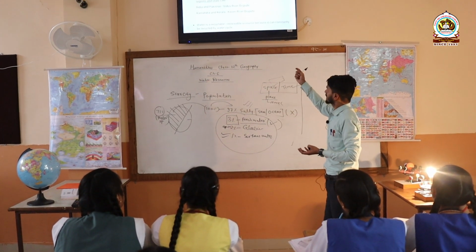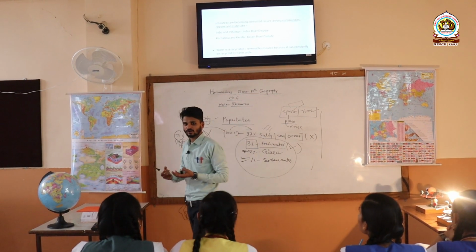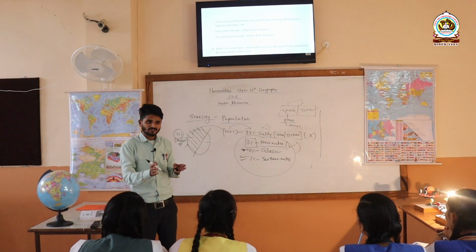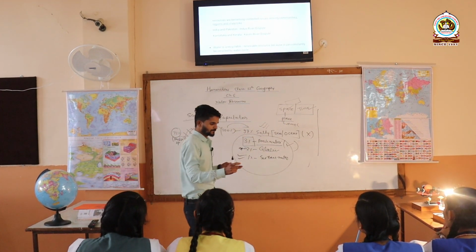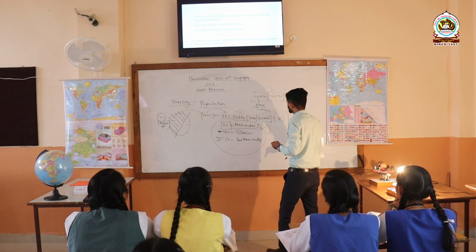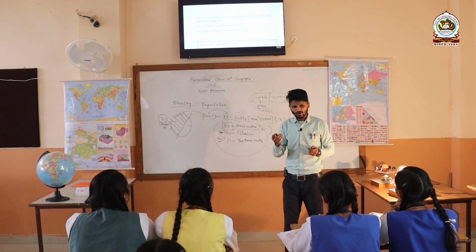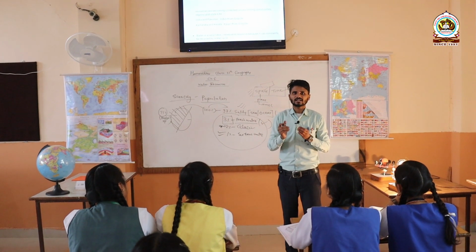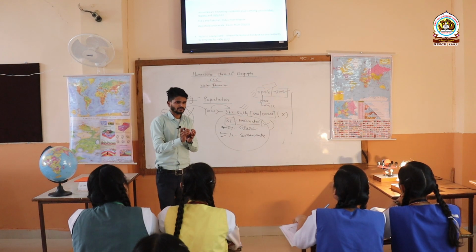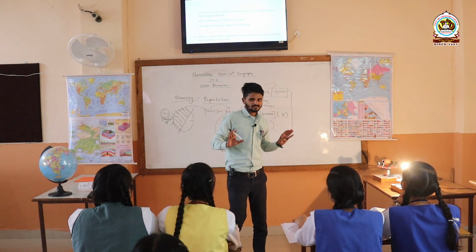Similarly, the second one is the Kaveri River dispute. The Kaveri is a peninsular river of India, and generally Karnataka, Kerala and Tamil Nadu are the states where disputes are going on due to this river. So you have to remember two points: the availability of fresh water varies according to space and time, and sometimes it creates a lot of disputes between various states or various countries. Is everything clear?